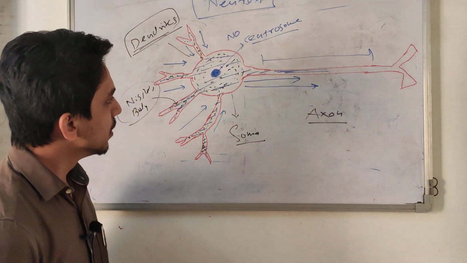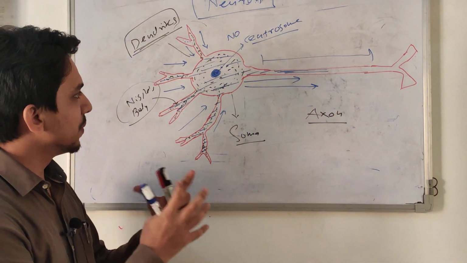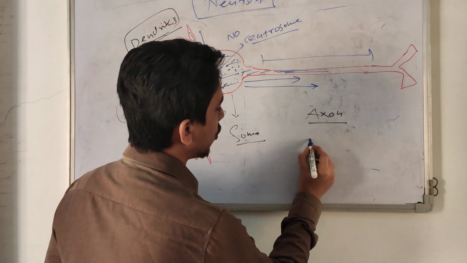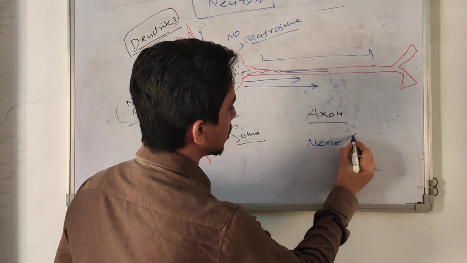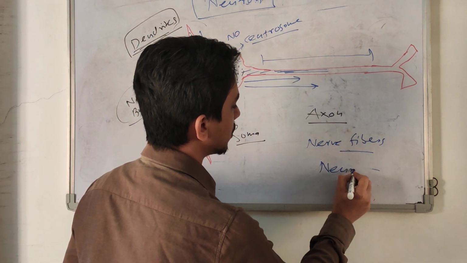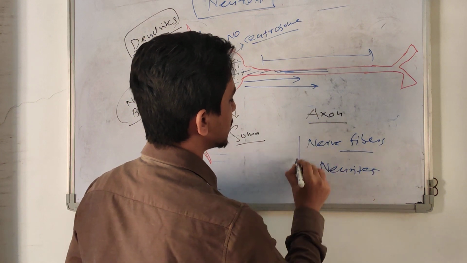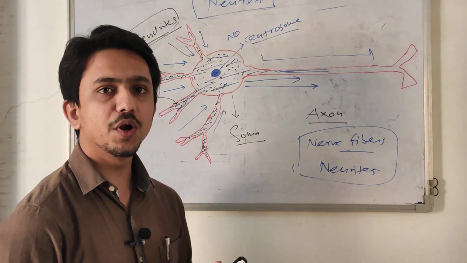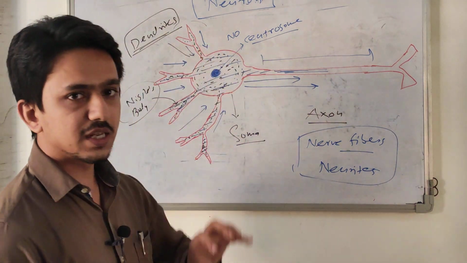Okay. Whatever branches come out from the cell body are called nerve fibers, also called neurites. So what is a neurite? A neurite is a branch coming out from the neuronal cell body.